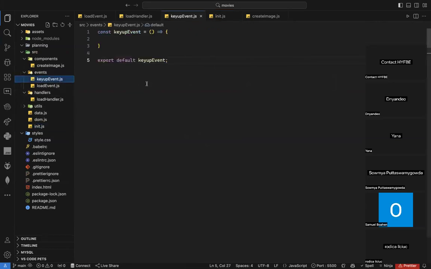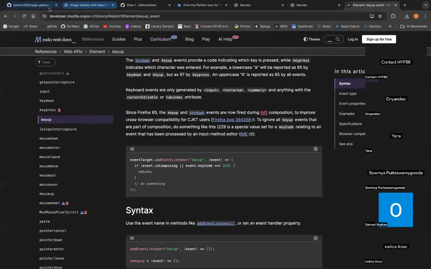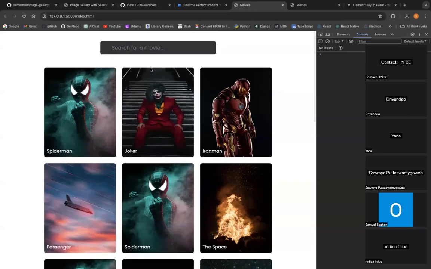So let's go to the key up event. Where do I want to add this event? Can anyone tell me? In the input, indeed. I need to add this event on the input, because the key up and the key down, normally we put them on the input. So I need somehow to get the input and then add an event listener, which will be key up. And when the key up happens, I want to get this value here. That's all I need to do.